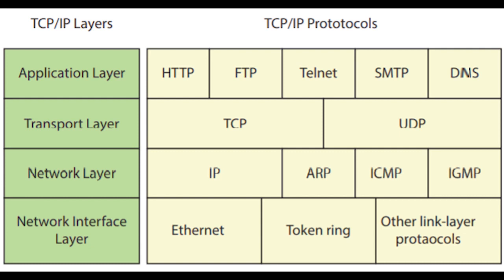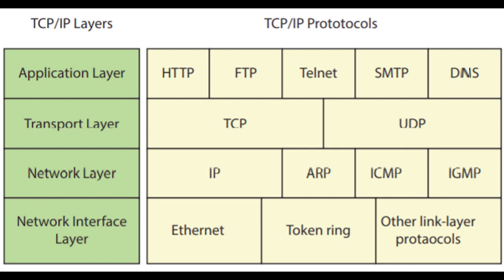Okay, and the next one is User Datagram Protocol, that is UDP. This provides connectionless, unreliable one-to-one or one-to-many delivery. It can have one sender and one receiver, or it may have one sender and many receivers also, right? So one-to-one delivery or one-to-many delivery is also possible in UDP, User Datagram Protocol.